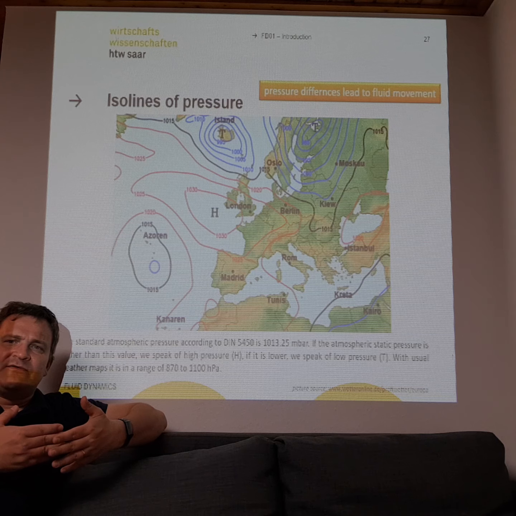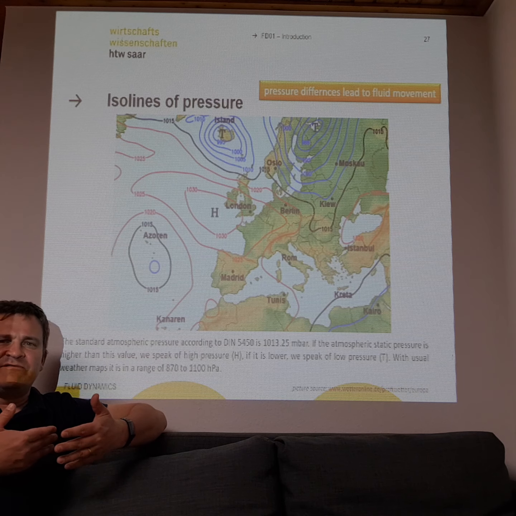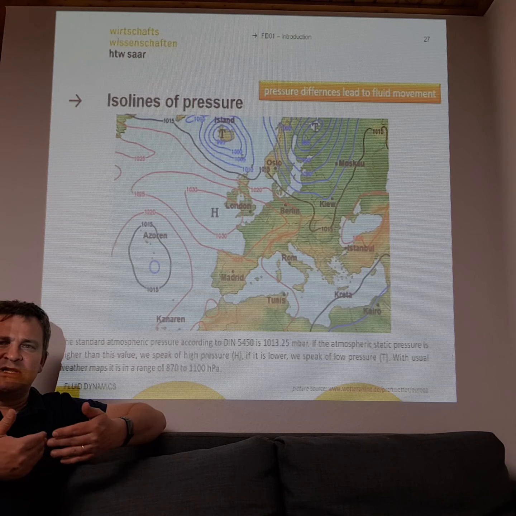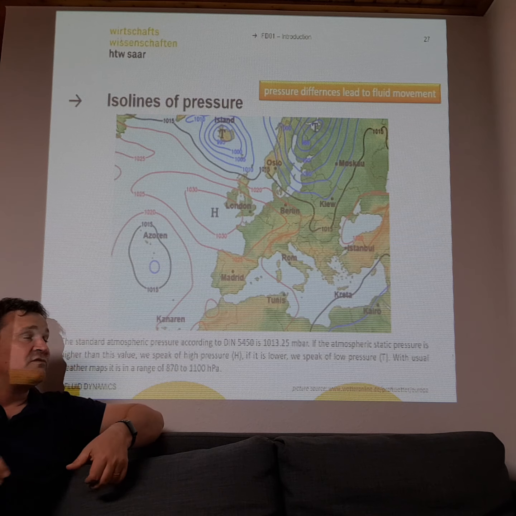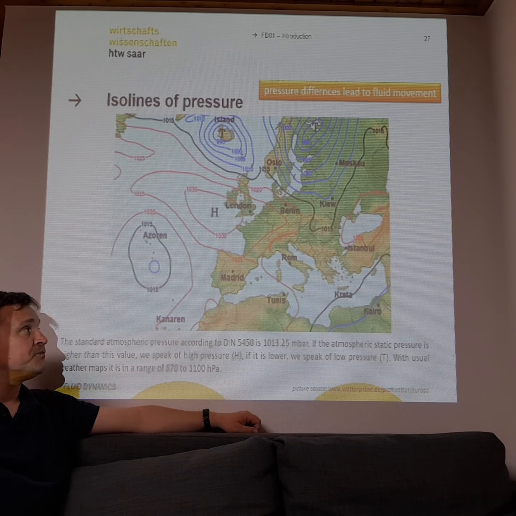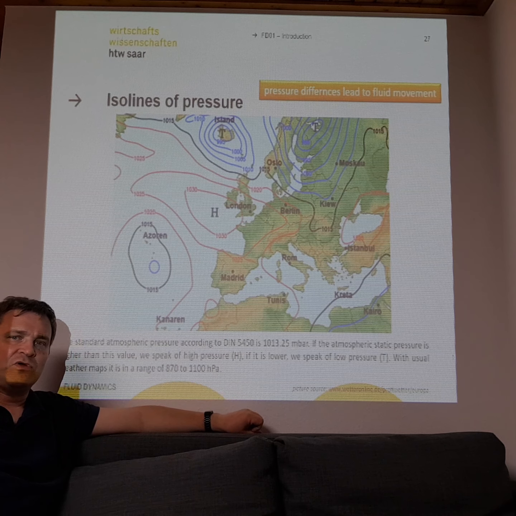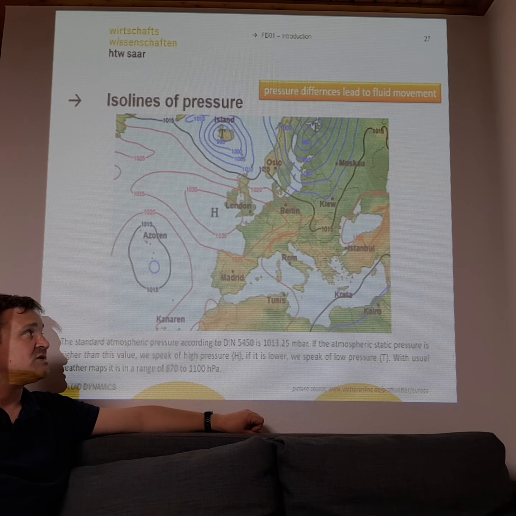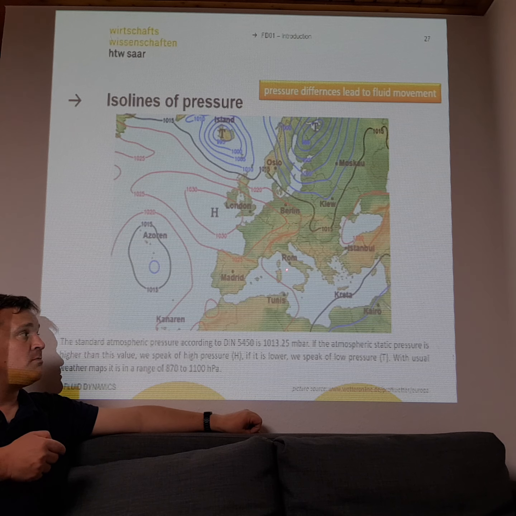For example, it is the weather forecast. Weather forecast has everything we need in fluid dynamics. We look at the pressure. For example, if you remember a map of Europe from your news. Here we have Berlin, Moscow, London, Paris, Madrid, Rome.